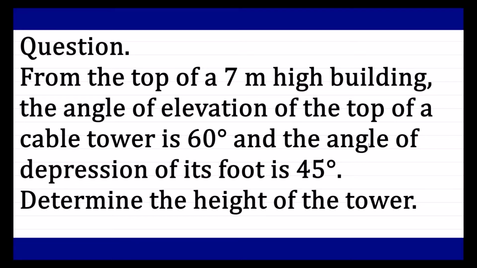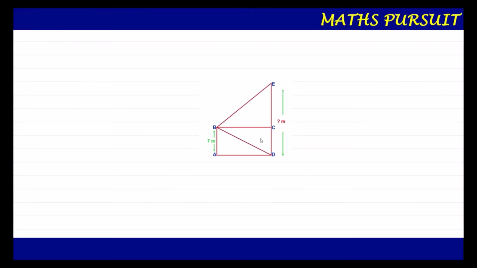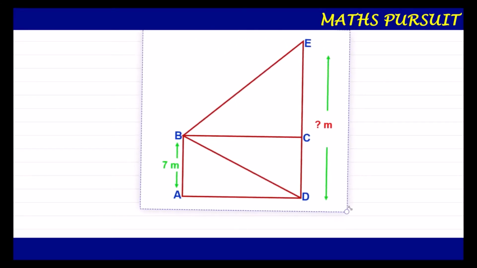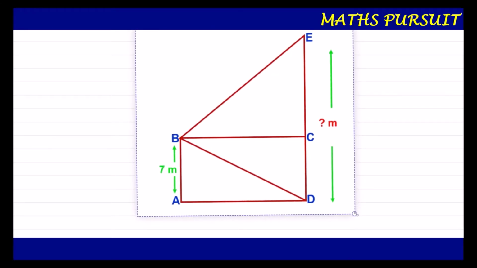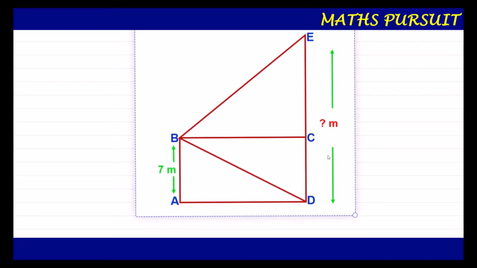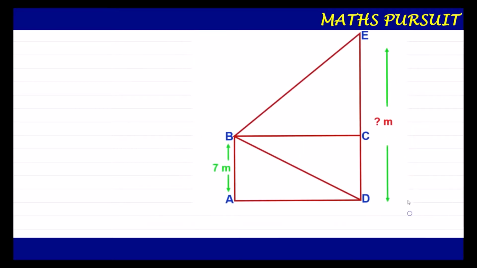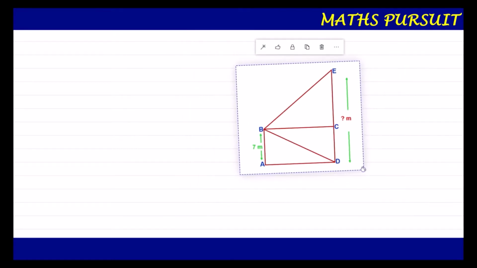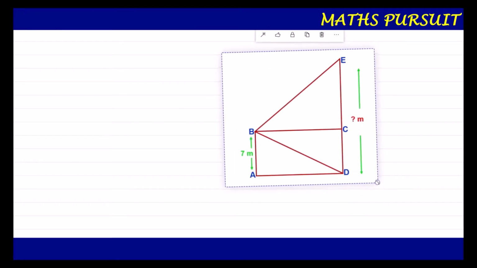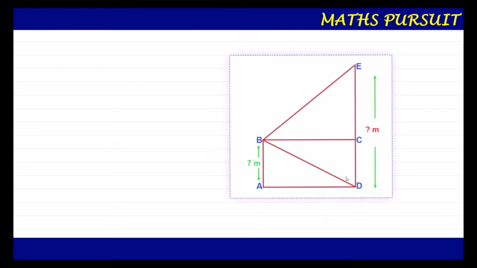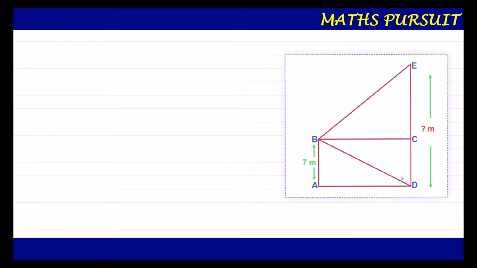Now guys, for this question, let us draw a diagram. You could see that I have drawn a diagram here. So let us look at the diagram and then analyze the question once again so that it will be easy for us to start working on this. Now the question says that from the top of a 7-meter high building.